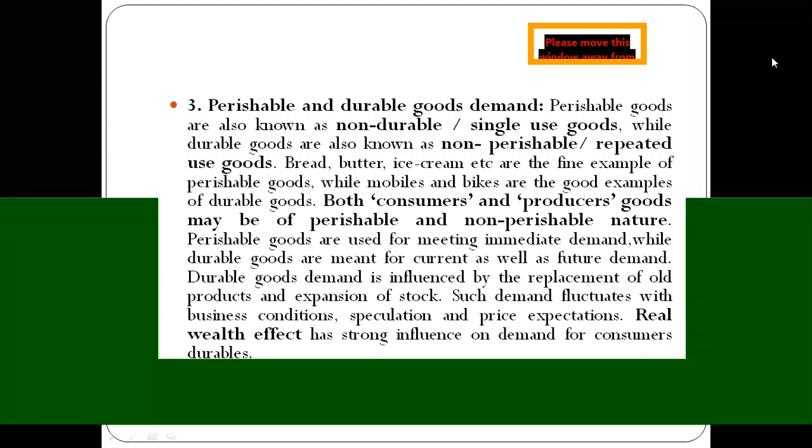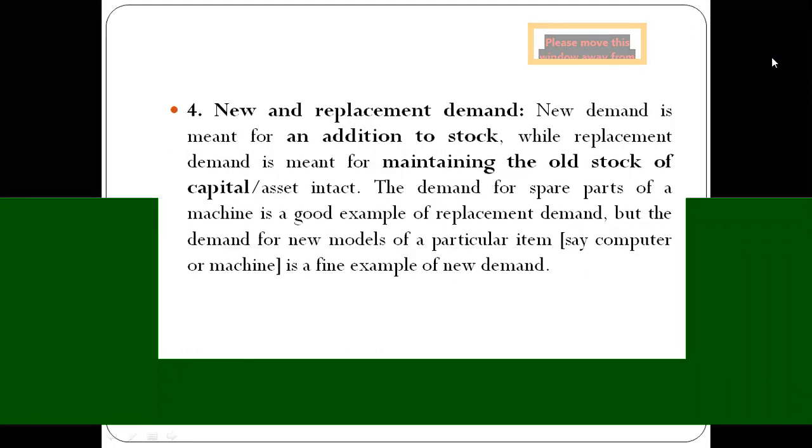So perishable goods are used for meeting the immediate demand, while durable goods or non-perishable goods are meant for the current as well as future demand. Then we have new and replacement demand. New demand is meant for addition to stock, while replacement demand is meant for maintaining the old stock of a capital or asset.